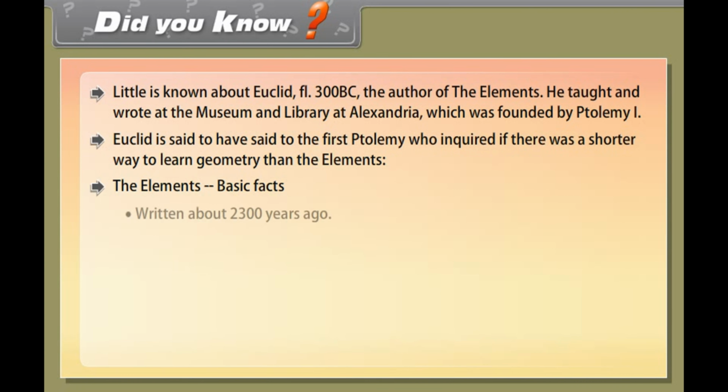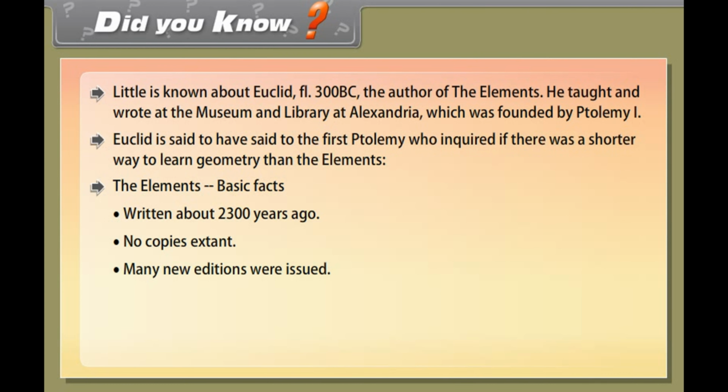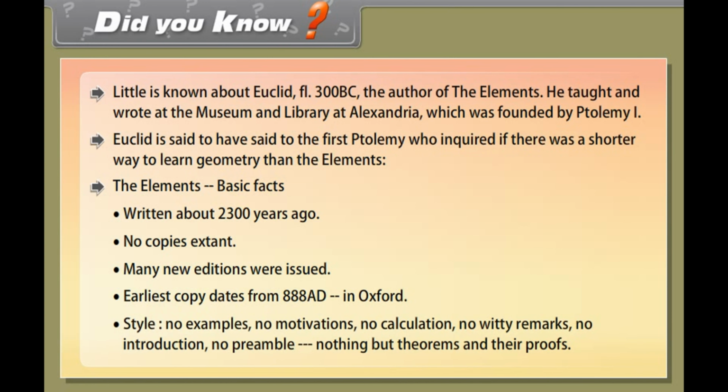The Elements. Basic facts: written about 2300 years ago. No original copies extant. Many new editions were issued. The earliest copy dates from 888 AD in Oxford. Style: no examples, no motivations, no calculations, no witty remarks, no introduction, no preamble, nothing but theorems and their proofs.